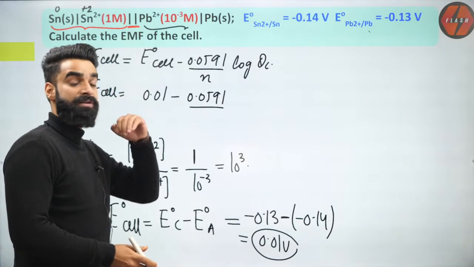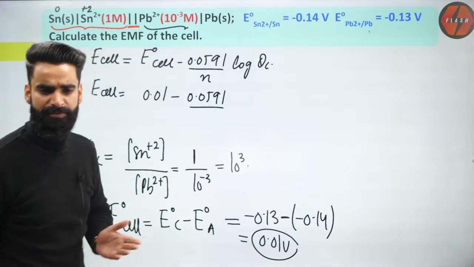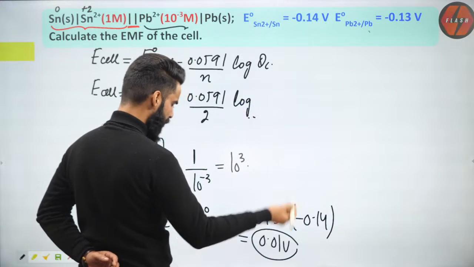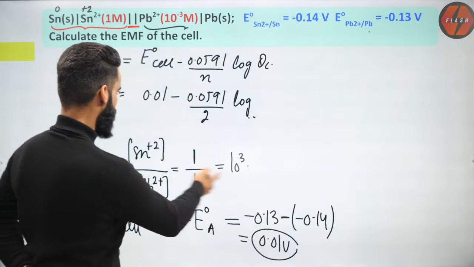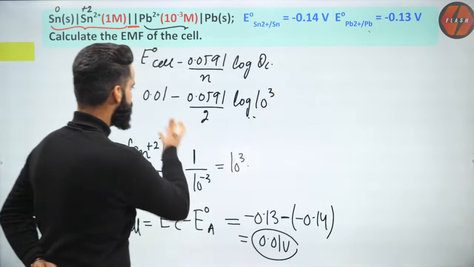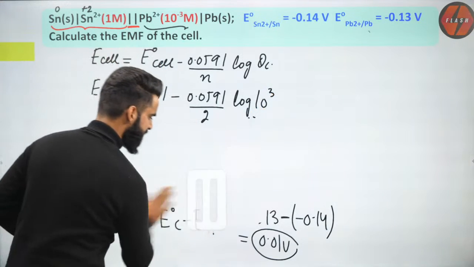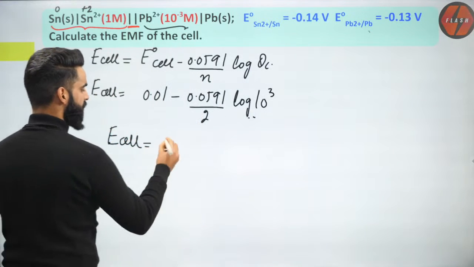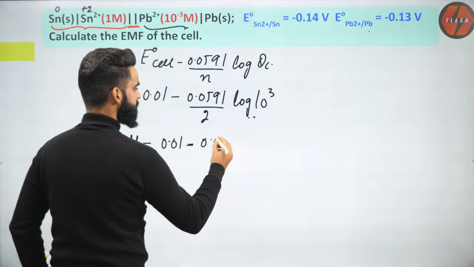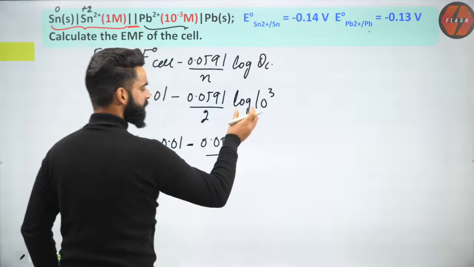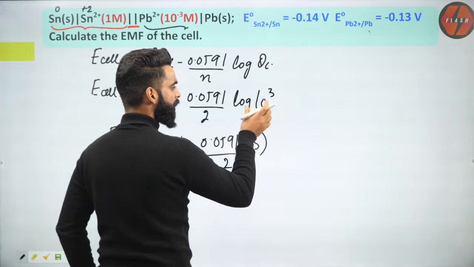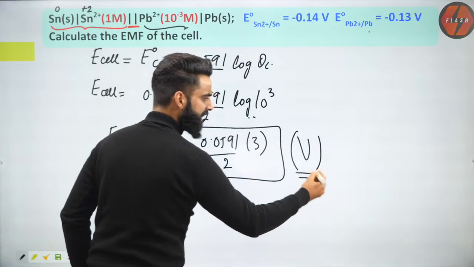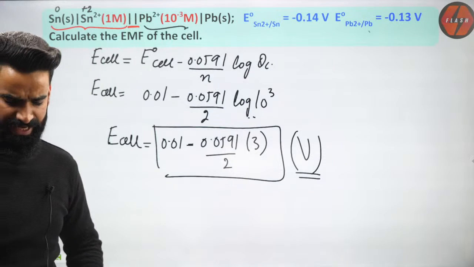What is this N? N is the number of moles of electrons transferred from anode to cathode, which was equal to 2. This is going to be log of Qc. Qc value I already got as 10 power 3. Can't you solve this and get the answer now? So I can write E cell is going to be equal to 0.01 minus 0.0591 divided by 2, times log of 10 power 3. Log of m to the power n is n log m, and log 10 is 1. So you just have to solve this value, and you'll get the EMF of the cell in volts.